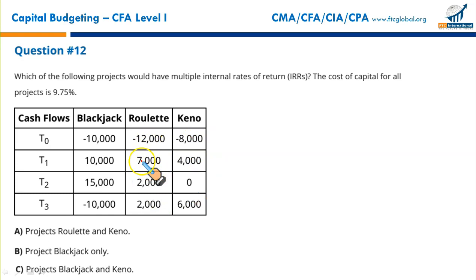So these are your conventional cash flows. This is the one that is unconventional. So it will have multiple IRR, and that's why for this, the correct option was B. That's what you say for the projects that are unconventional. It will have multiple IRRs.